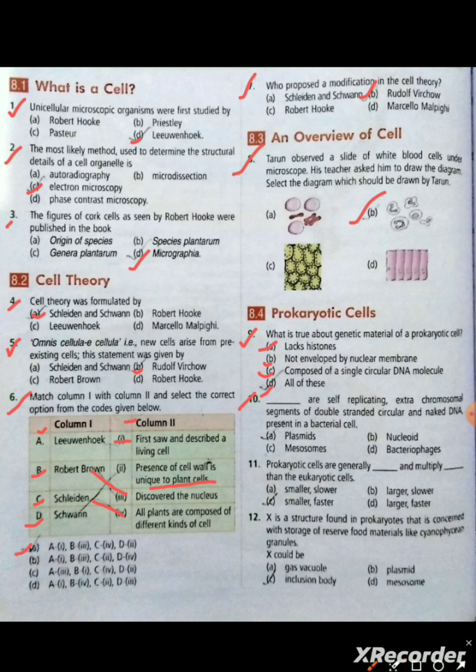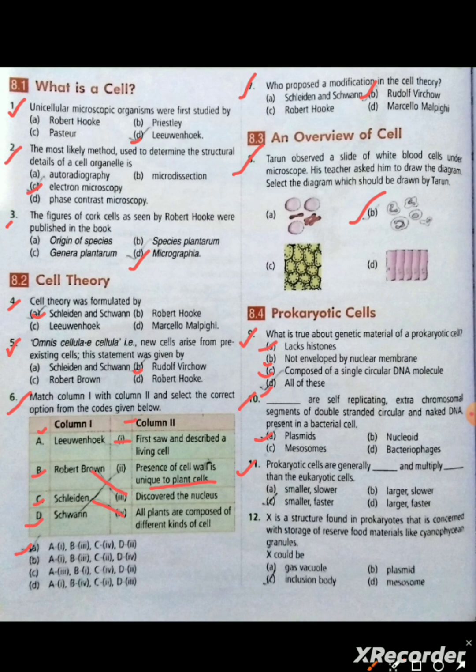Question number 10. These are self-replicating extrachromosomal segments of double-stranded circular and naked DNA present in a bacterial cell. Answer, plasmids. Question number 11. Prokaryotic cells are generally dash and multiply dash than the eukaryotic cell.